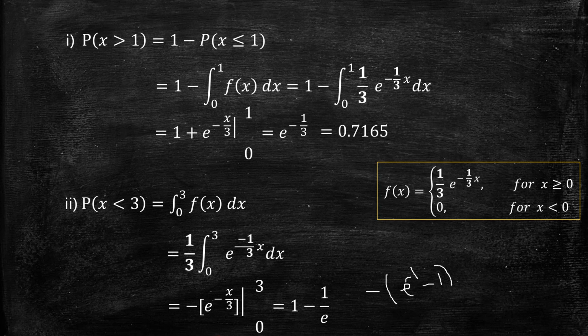So 1 minus e power minus 1 means 1 minus 1 by e, which I can simplify by using the calculator. What does it give? 0.6321. So the probability of x less than 3 is 0.6321.